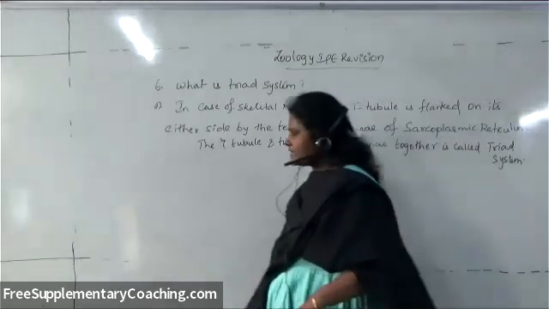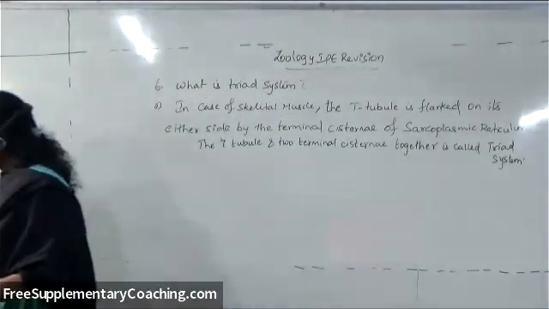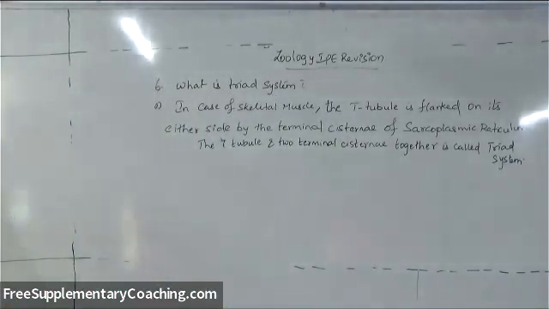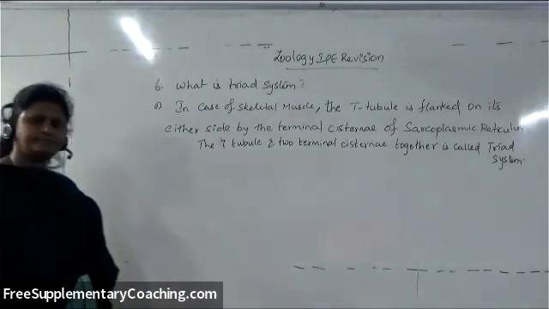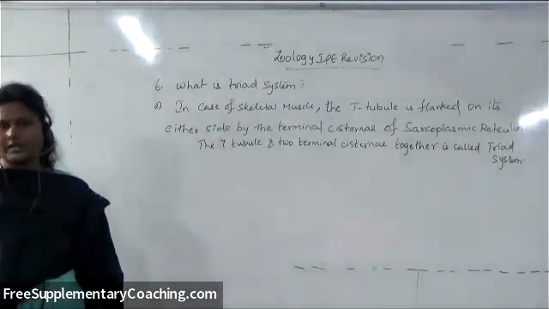So in case of skeletal muscle, the T tubule is flanked on its either side by the 2 terminal cisternae of sarcoplasmic reticulum. Now the T tubule and 2 terminal cisternae which are present together, that is called as what? Triad system.